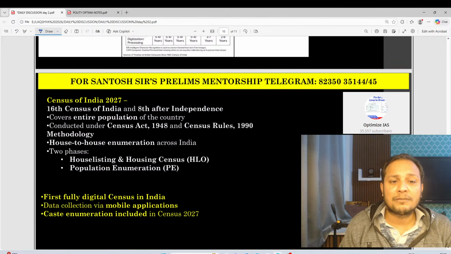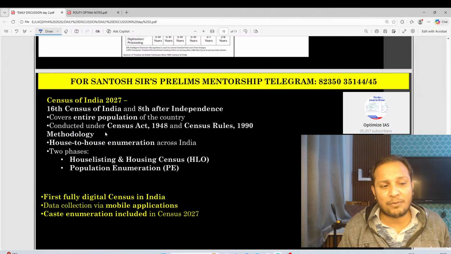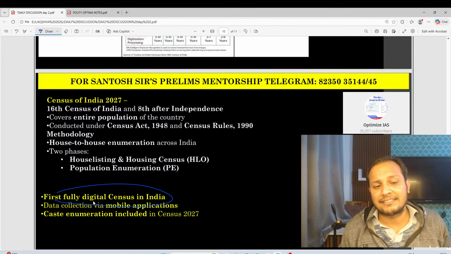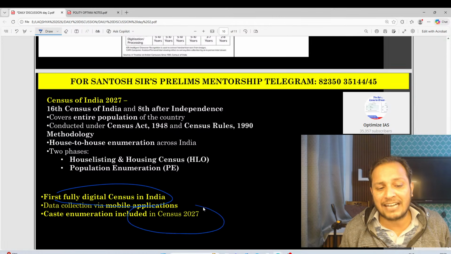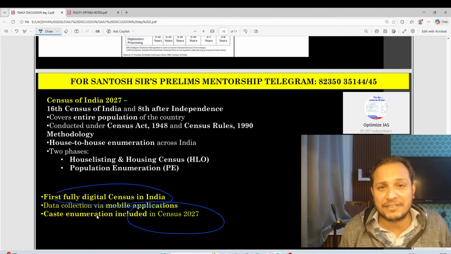Guys, so please see this. This is very, very important. Census will be the first digital census, and the first census after independence to have caste in it. So these two are the important characteristics of this census.